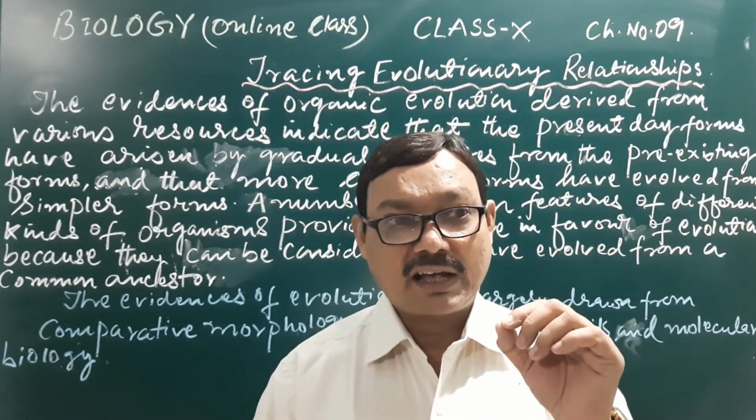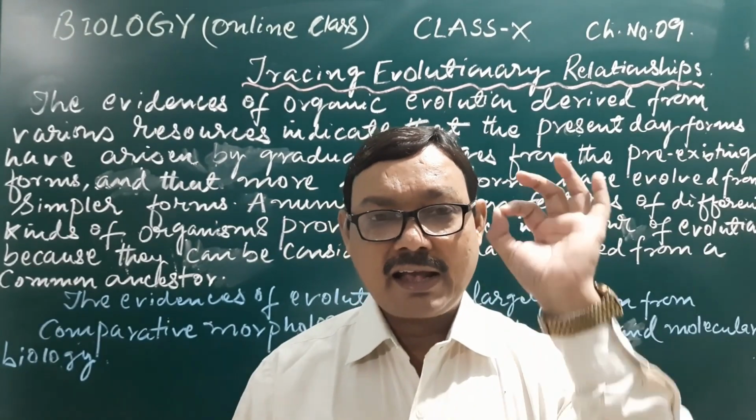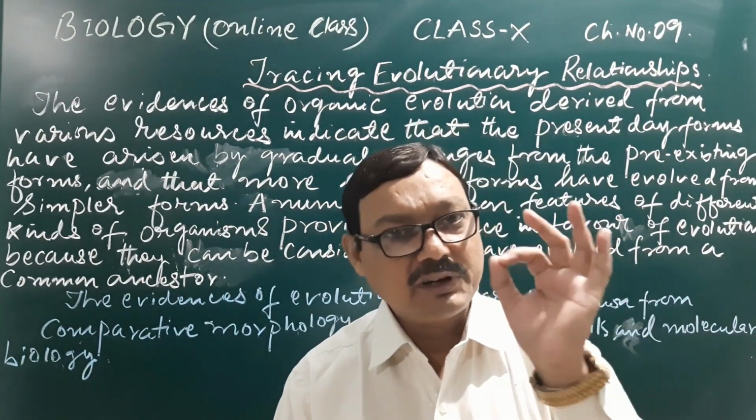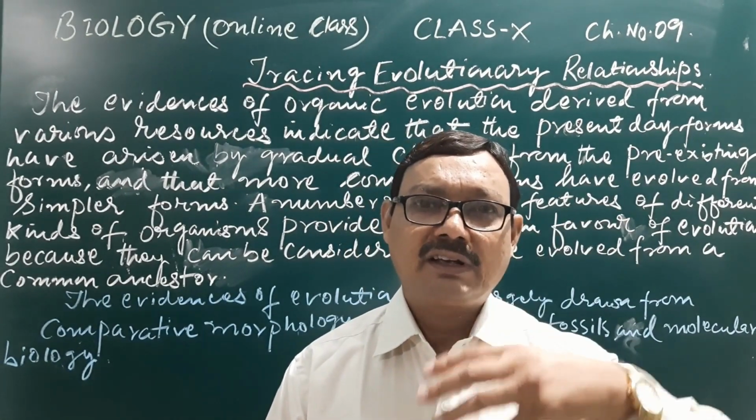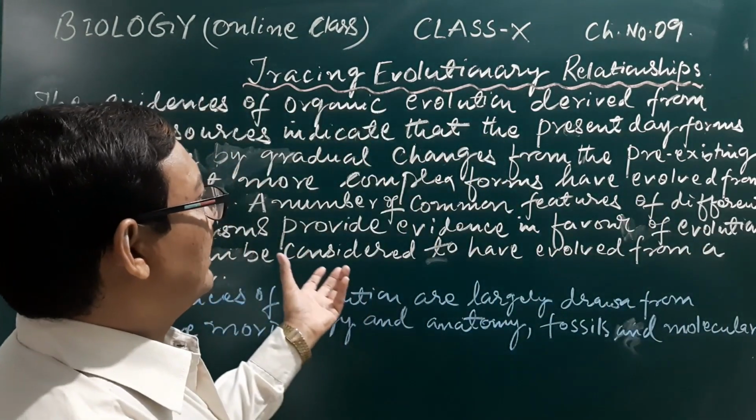That means that evolution has happened will be proved with the help of some evidences, and that is the tracing.